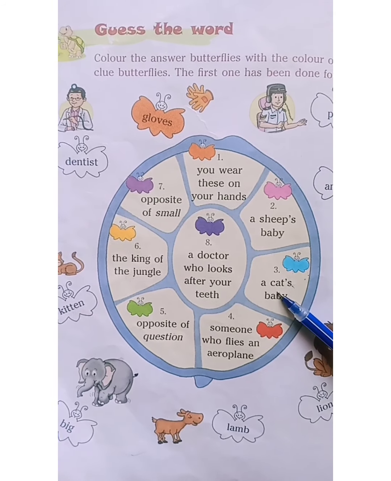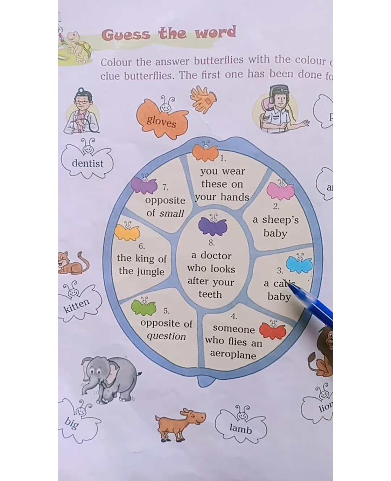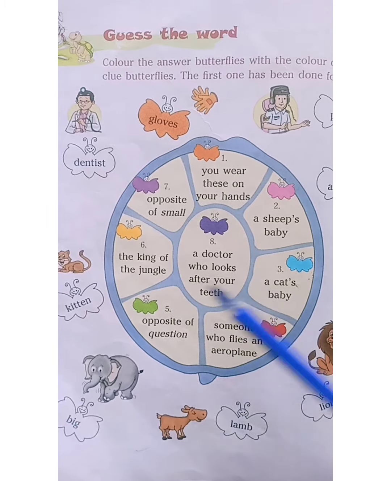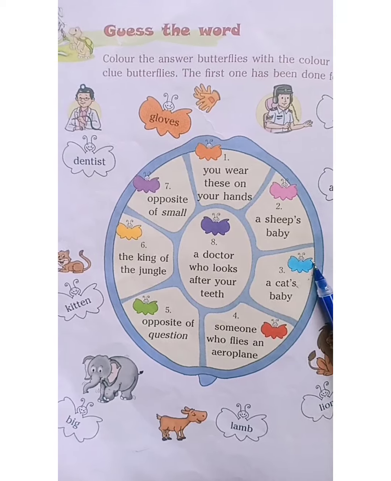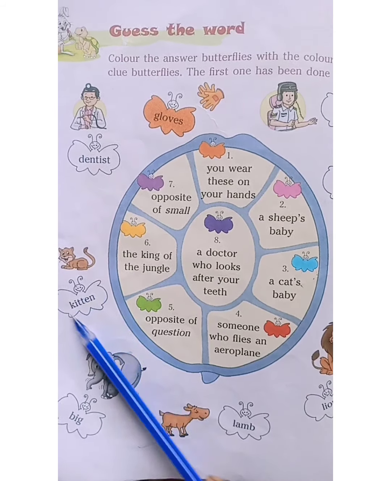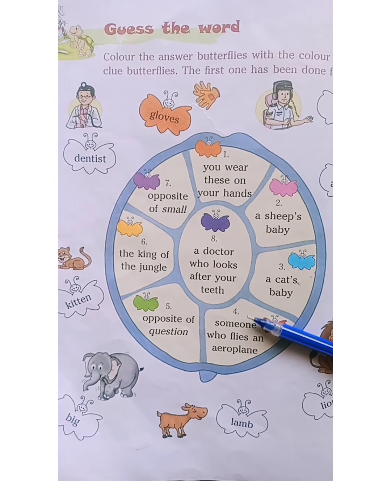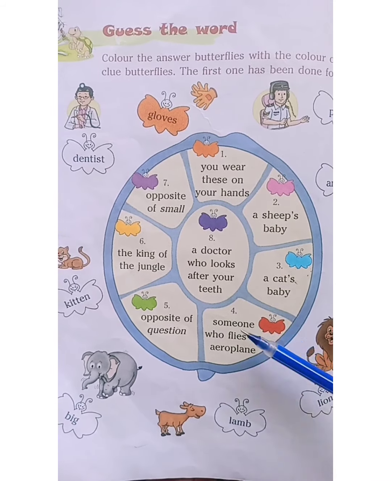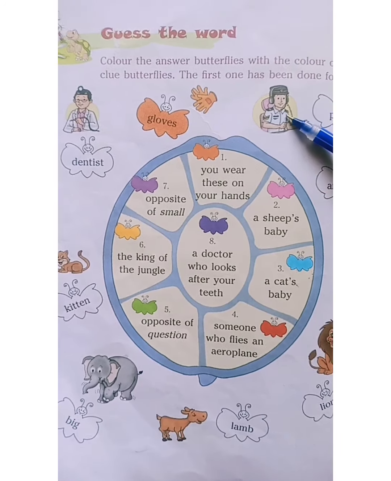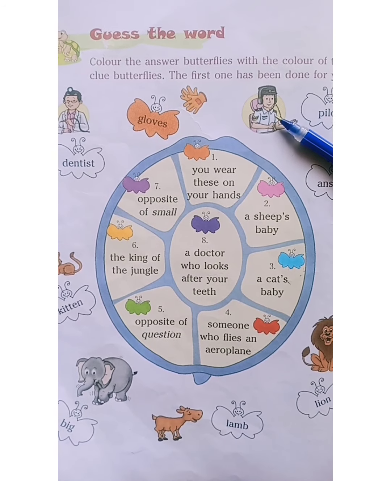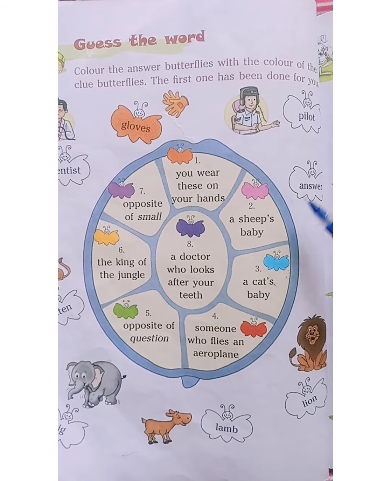Then third one. A cat's baby. Tell me, what is a cat's baby called? Yes, kitten. So you have to color it blue. Like this, all of you try to do the rest of this. Look here. Fourth one. Someone who flies an aeroplane. Then opposite of question. What is the opposite of question?